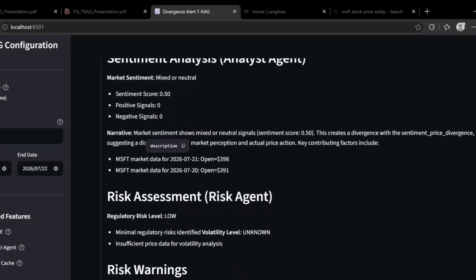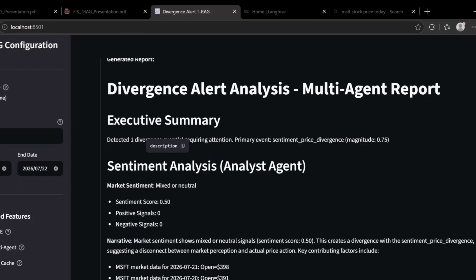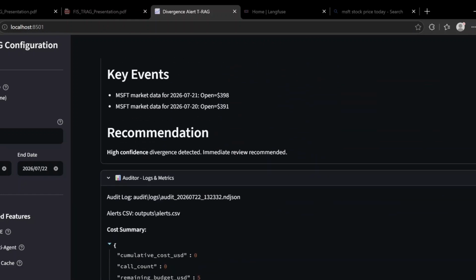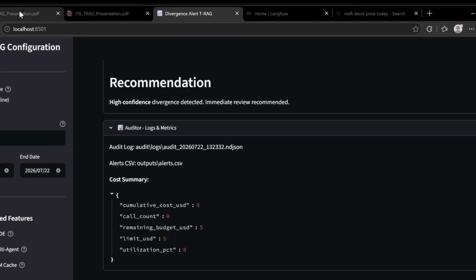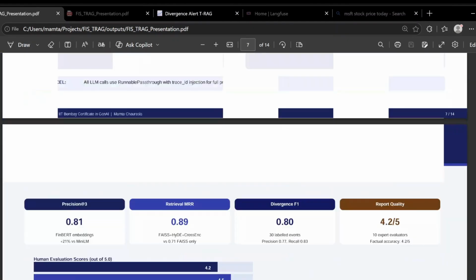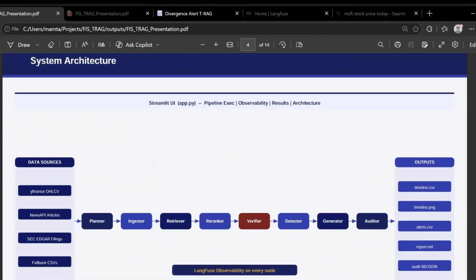It will give us a narrative of what needs to be done, and a recommendation: high confidence divergence detected, immediate review recommended. This was my project for IIT Bombay, submitted by myself, and this is the entire